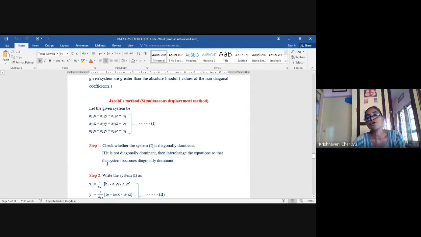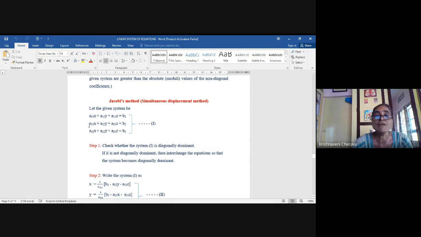Okay, let us now check a problem, and you are going to see Jacobi's method, the step-by-step process. This method is also called the simultaneous displacement method. I will let you know why it is called the simultaneous displacement method once I finish the explanation. So let us take a system of 3 equations in 3 unknowns. Here the unknowns are x, y, z, and the elements on the principal diagonal are a11, a22, a33.